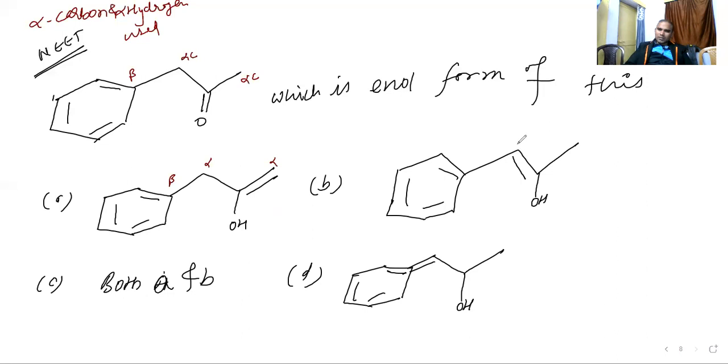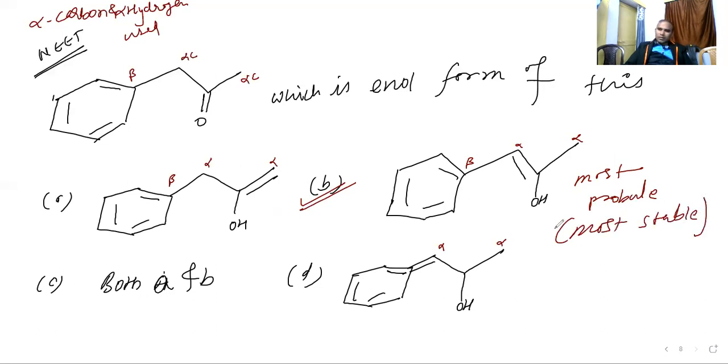Sir, I think it's option B. Both are correct. Option B is very much true. Yes, this is the most probable. Most probable means most stable. Sir, can you differentiate between option A and option B? So the correct one is both A and B.